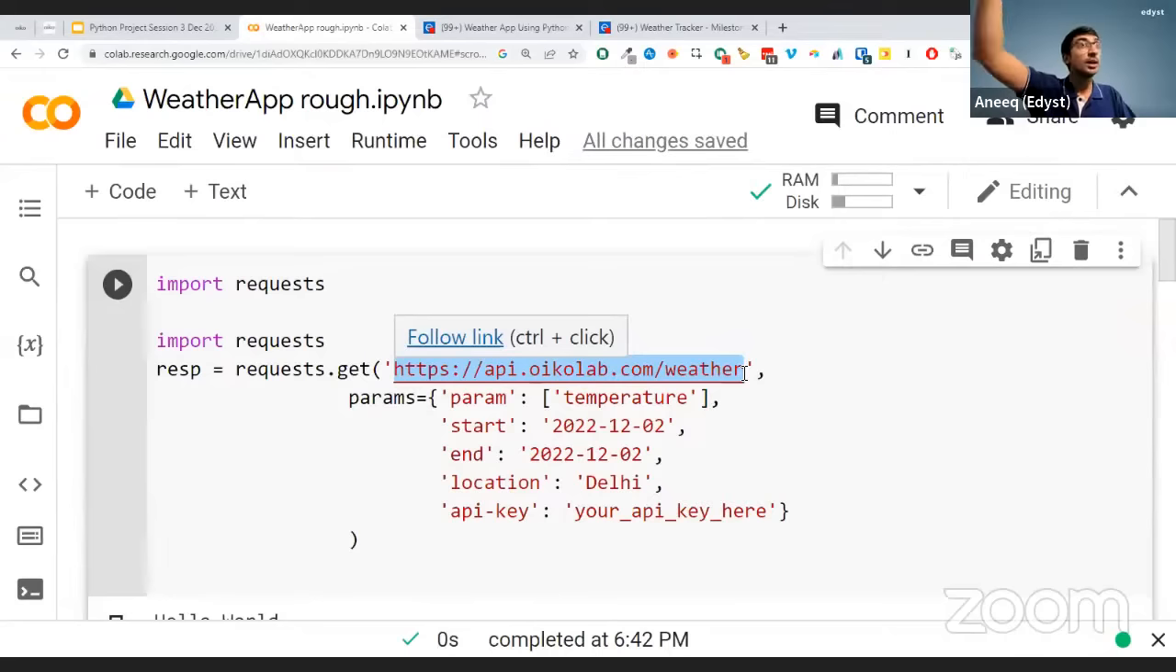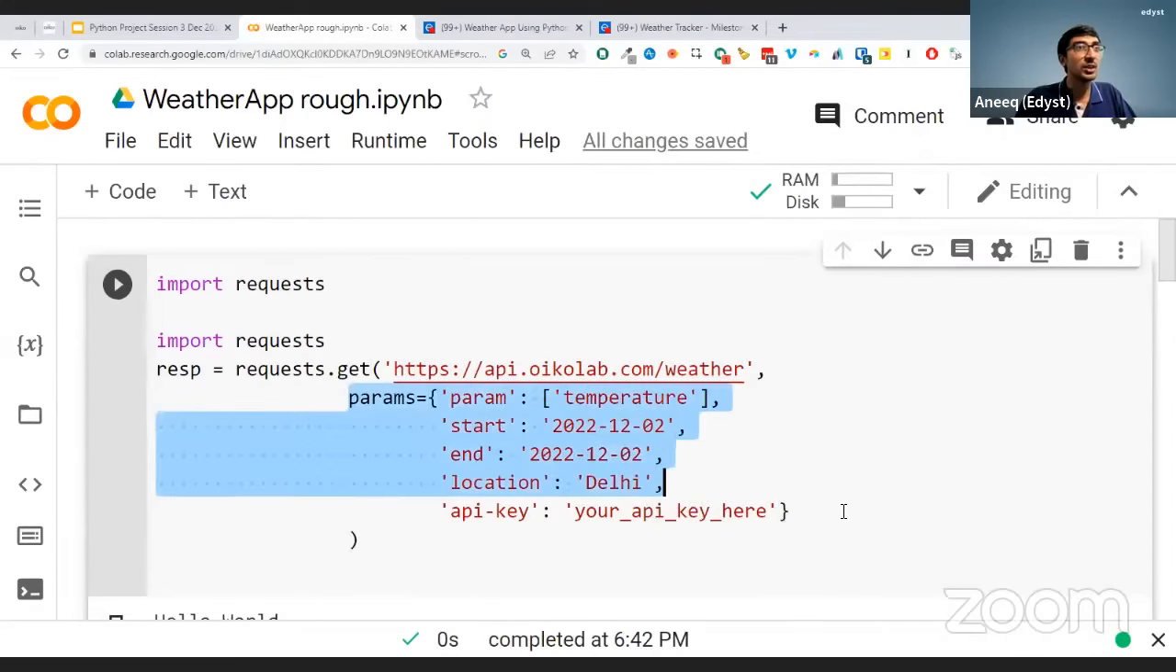You all agreed with me. Now, to send it, this is the API that you need to send it to. Okay. Now, the parameters that you're going to send is this. So I'm going to say on 2nd December, what is the location? The location for me is Delhi, right? So that's the location and my API key over here.